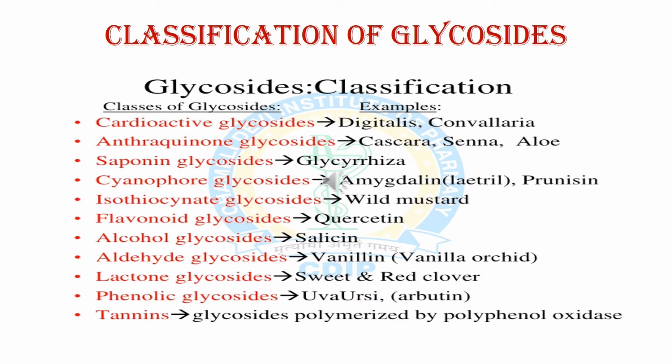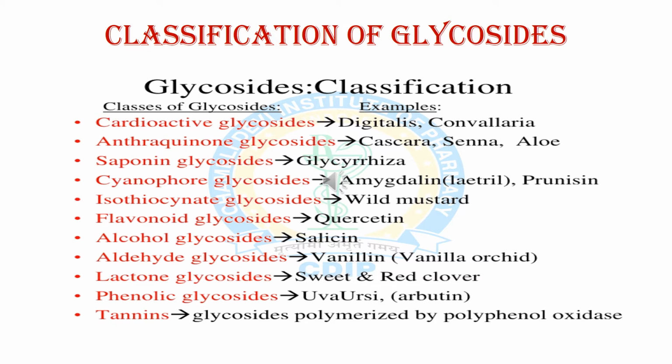Now we will discuss the classification of glycosides. Glycosides can be classified on the basis of their pharmacological activities as well as which type of ring and groups are present in the glycoside. First category is cardioactive glycosides. These types of glycosides act on cardiac muscles, for example digitalis and convallaria. Next is anthraquinone glycoside. This type of glycoside contains an anthraquinone ring in its structure and shows laxative and purgative properties. For example, cascara, senna and aloe vera.